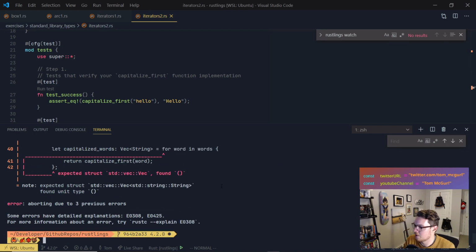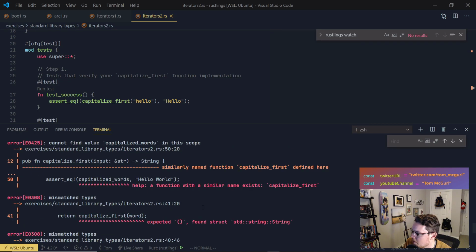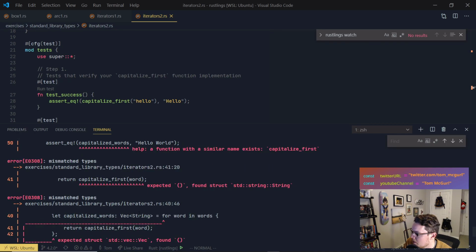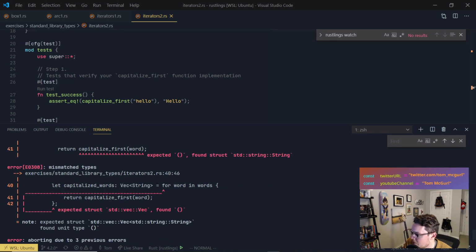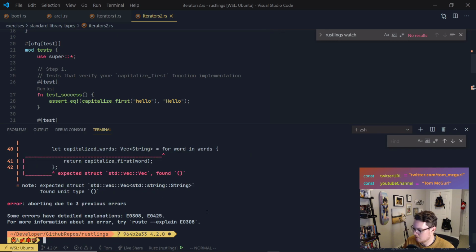So what we're trying to do is iterate over it and return the words. So here, let's see if we messed up this stuff. Mismatched types. Capitalized words, Vec String. Expected struct Vec, found unit type. Okay, so this isn't returning anything.